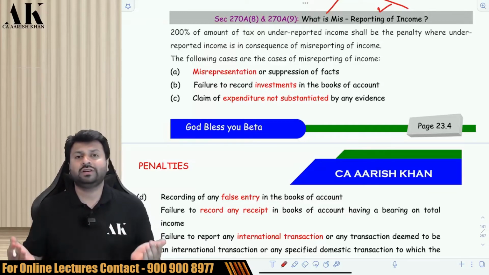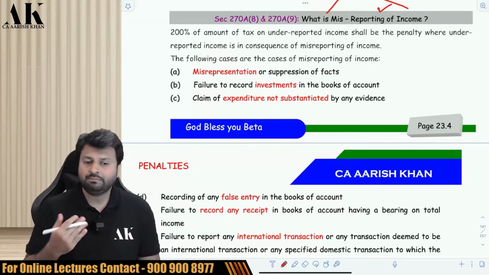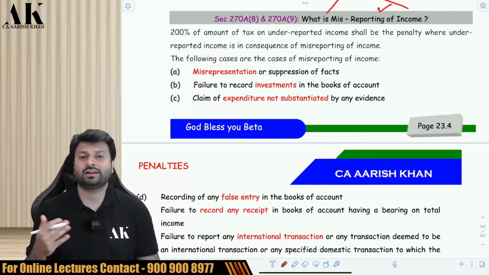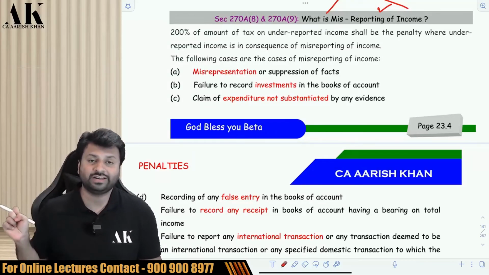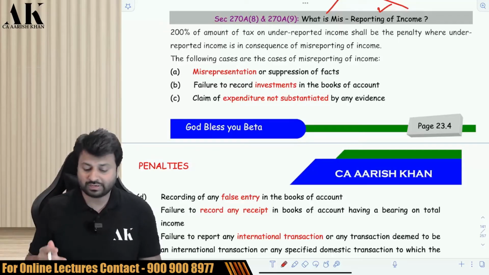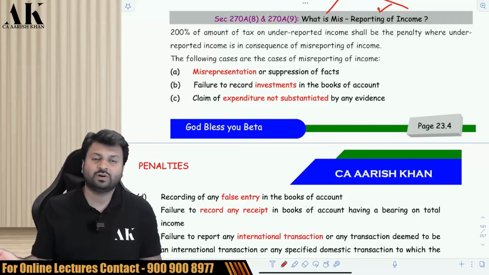And therefore the question will arise, what do I mean by the term misreporting? Misreporting means some kind of theft. You are trying to steal something. You are trying to do some chori over here. Some kind of chori is done by you, some kind of theft is done by you. That is known as what? That is known as misreporting.